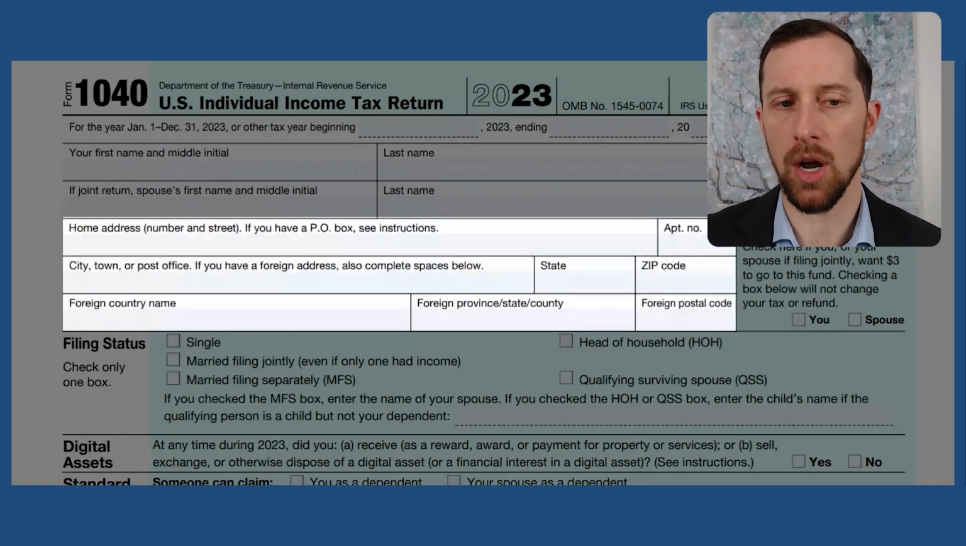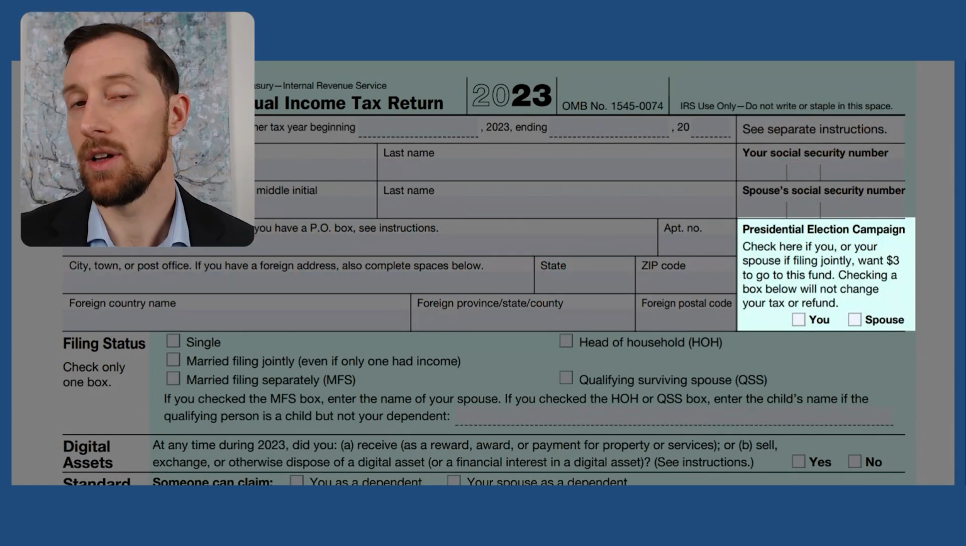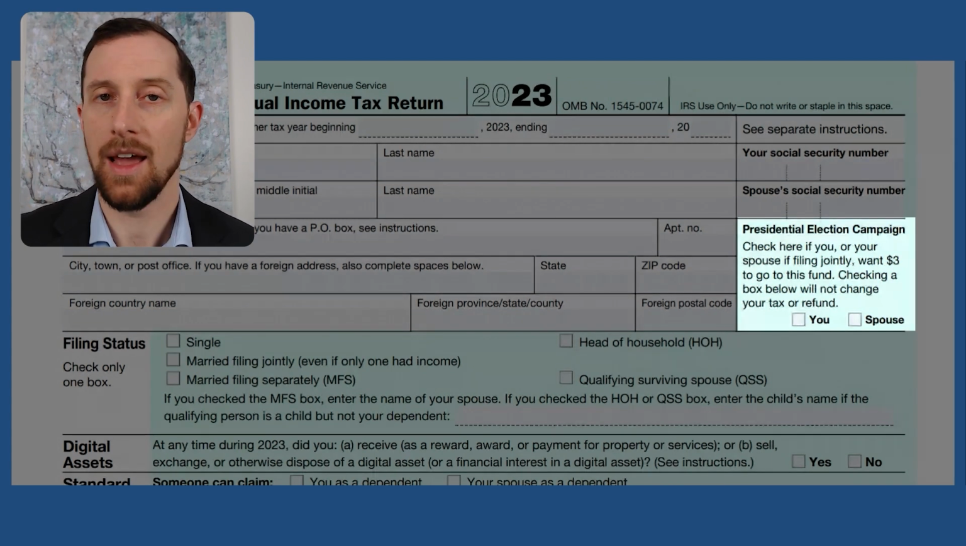So after that, we can scroll down and see we've got our home address, city, state, zip code, all that. And then if you live abroad, then you can file your taxes from abroad, but that would be where you're filing from here. Now, if you would really like to, you can donate to the presidential election campaign. This just goes to the general fund that is parceled out between our presidential candidates. So you can give up to $3 for you and your spouse if you really desire that. I don't know if I've ever seen one of those boxes checked though.